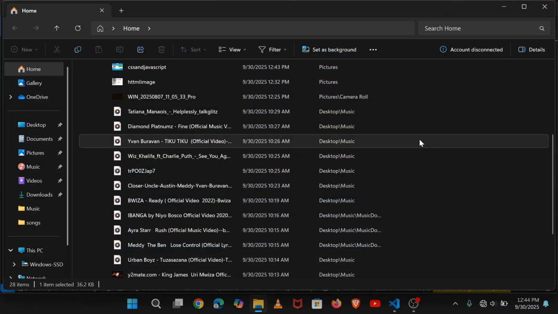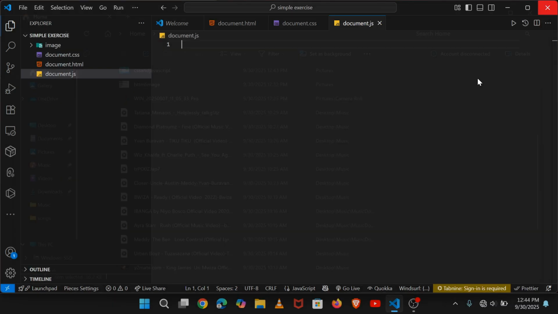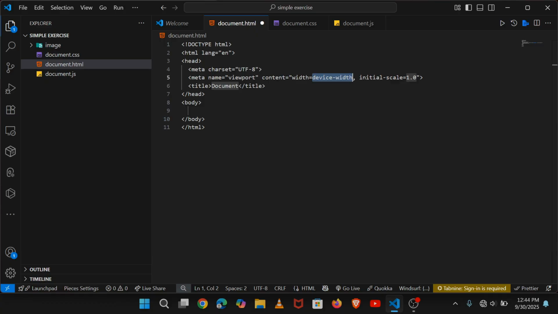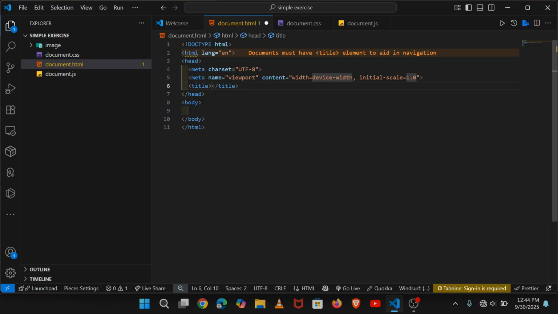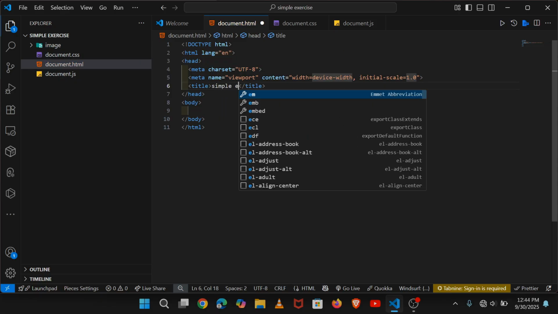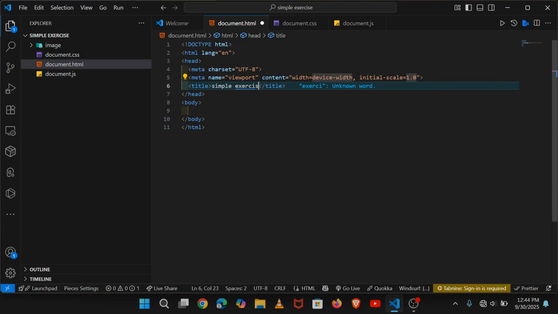So come inside the document.html, and you just type shift and exclamation mark and you will see the abbreviation. When you press enter, you automatically get the entire base of HTML. Inside this document, the only thing we need is the title, and we write a simple "exercise" like this.